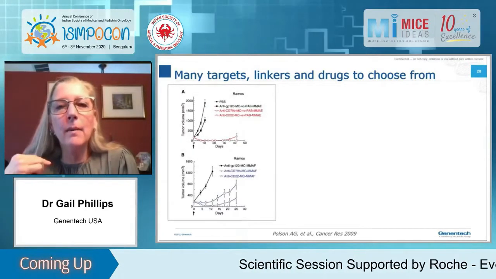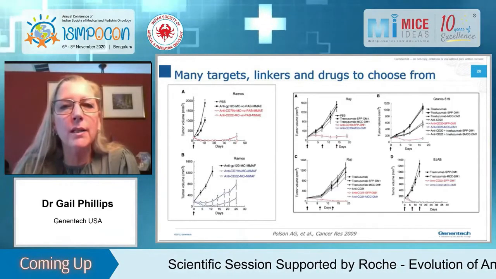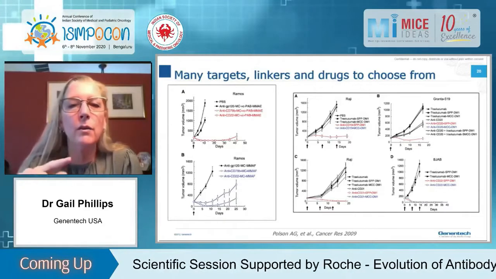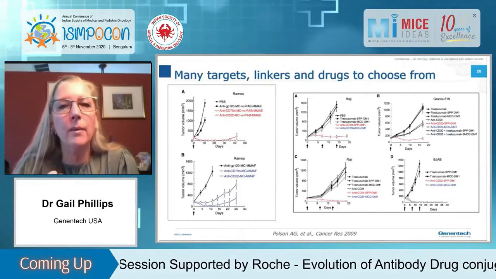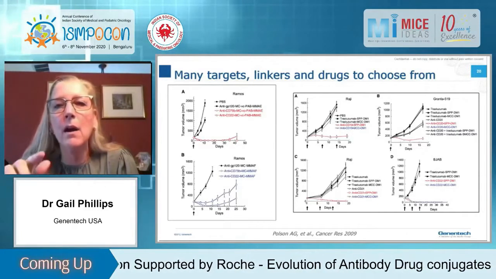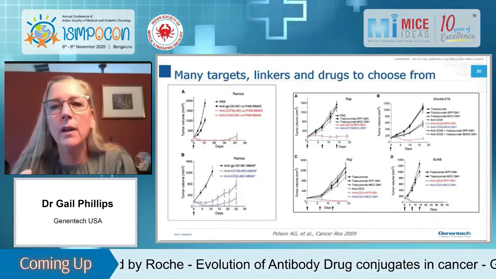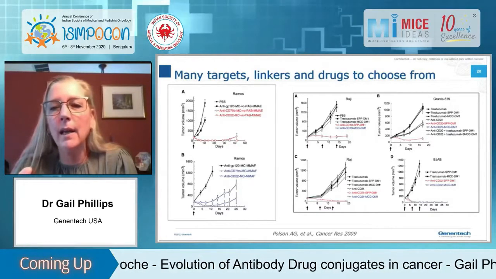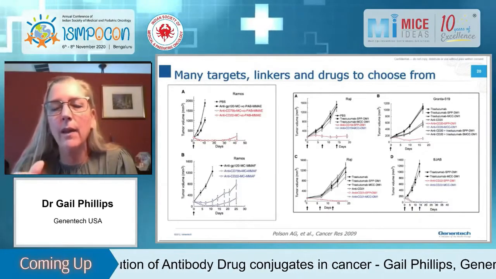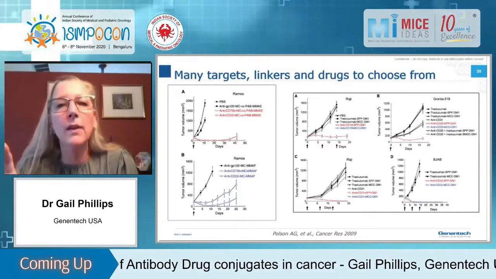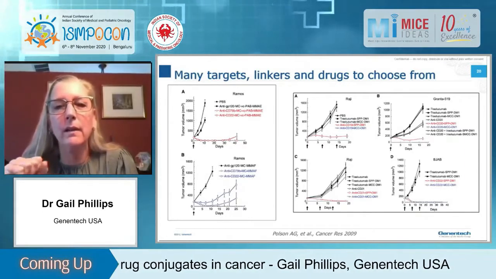And so, again, this was an iterative process. On the left here, it shows CD79B versus CD22 with either Val-Cit MMAE or MC MMAF, and the top left shows that the Val-Cit MMAE works better. Several different targets are shown on the right, 4 different B-cell targets, these with the DM1 containing, and in three of 4 of these, the SPP DM1 was more active than the MCC DM1. So all of these different combinations were investigated on different B-cell targets. Next slide.